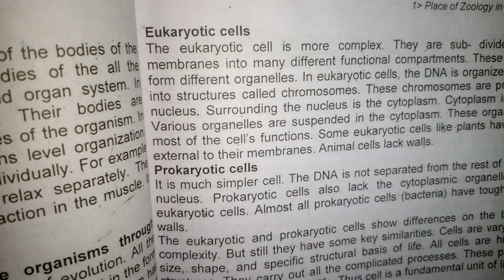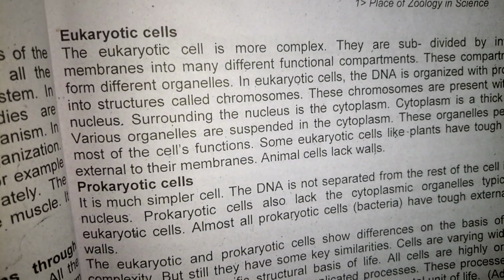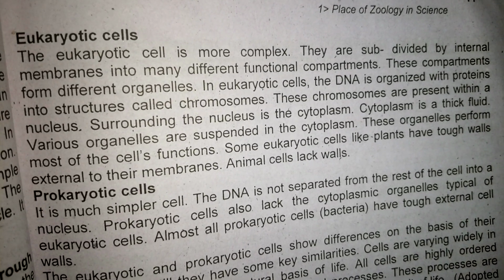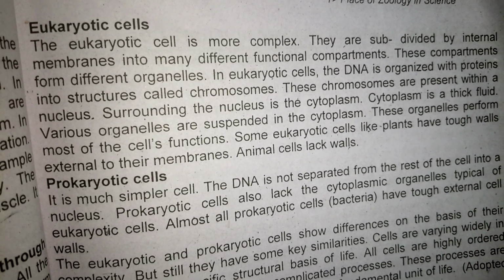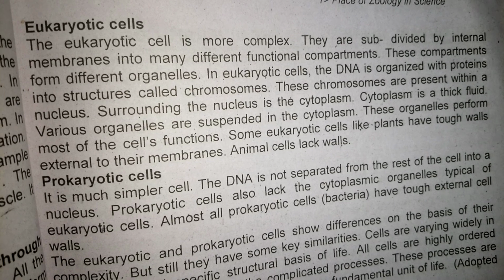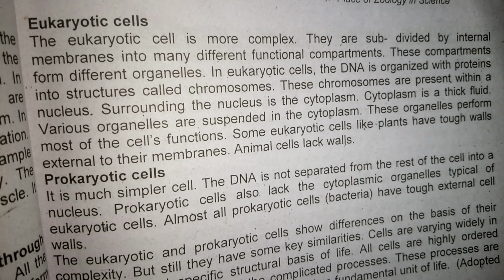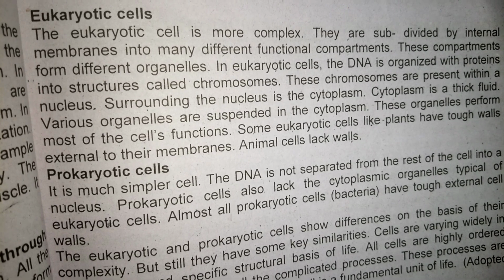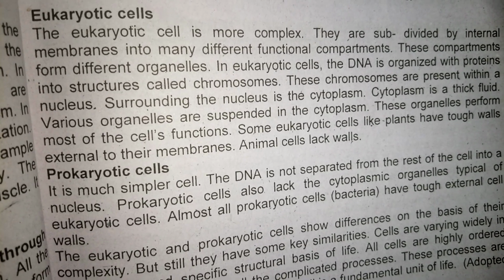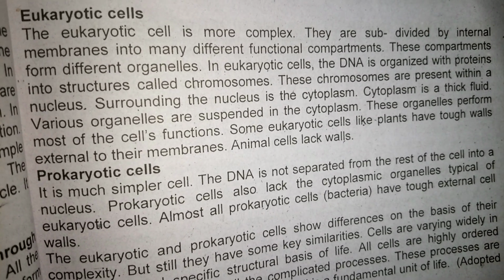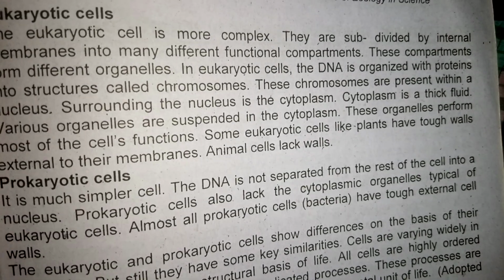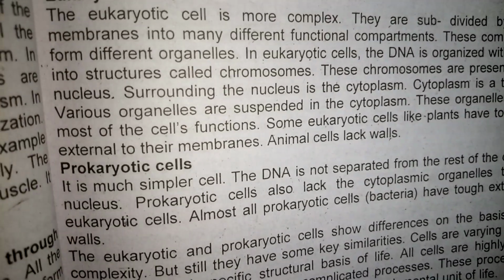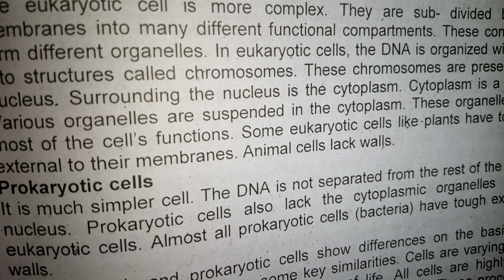Eukaryotic cells. The eukaryotic cell is more complex. They are subdivided by internal membranes into many different functional compartments. These compartments form different organelles. In eukaryotic cells, the DNA is organized with proteins into structures called chromosomes.